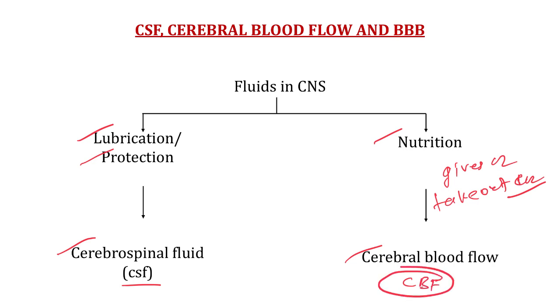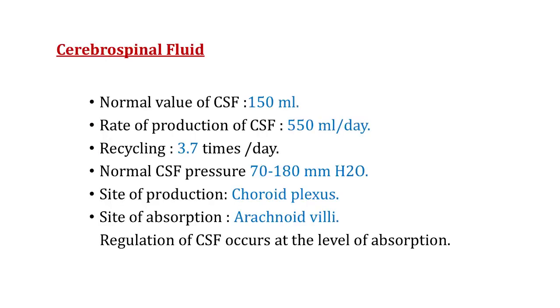So we can classify the fluids in our brain into two types. The first one is cerebrospinal fluid, CSF, which gives lubrication and protection to our brain, and the second fluid system is our cerebral blood flow, which gives nutrition to our brain. So with this important note, let's discuss the first fluid system, and that is our cerebrospinal fluid, CSF. In CSF we need to memorize certain numbers. This fluid system is full of MCQs which you can encounter in your exams.